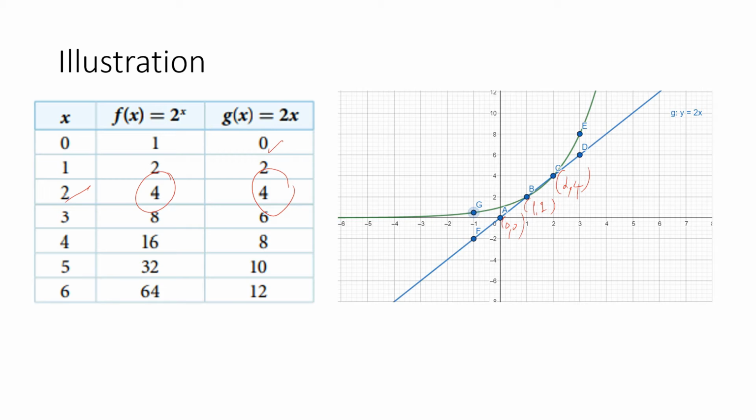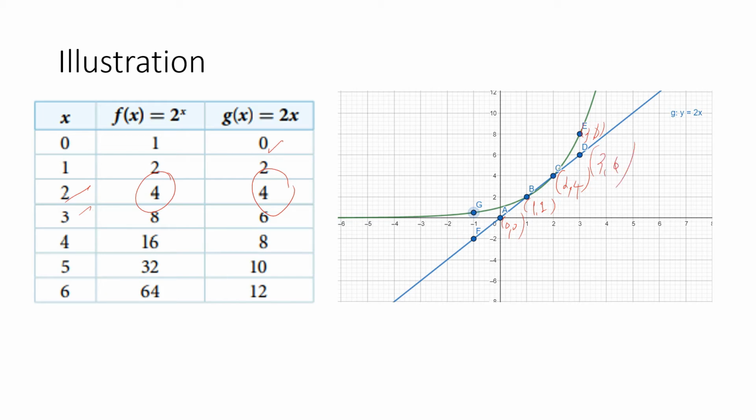Now, how about if x is 3? If x is 3, the function value of the exponential function is 8. So this is 3, 8. And the linear function, 3, 6. So what have you noticed?